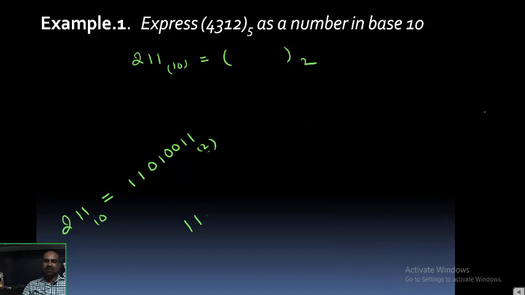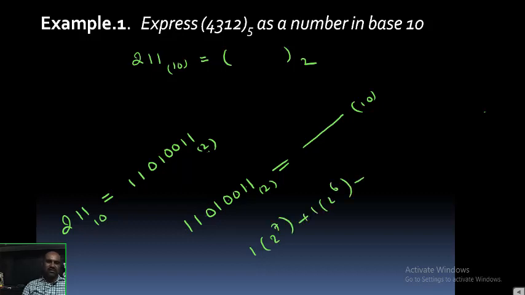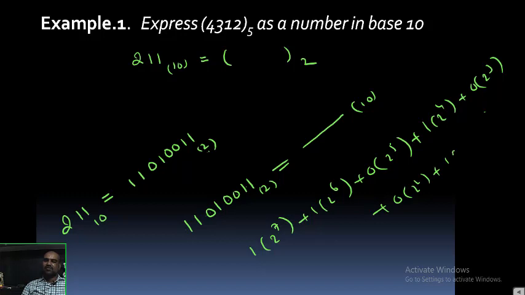So 11010011 base 2 is equal to what in base 10? Directly I want to use the basis representation theorem. 8 digits are there. 1 into 2 power 7 plus 1 into 2 power 6 plus 0 into 2 power 5 plus 1 into 2 power 4 plus 0 into 2 cube plus 0 into 2 square plus 1 into 2 power 1 plus 1 into 2 power 0.